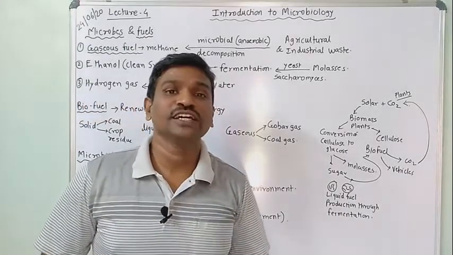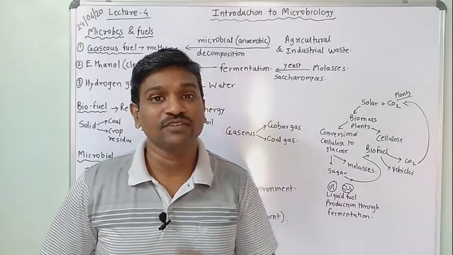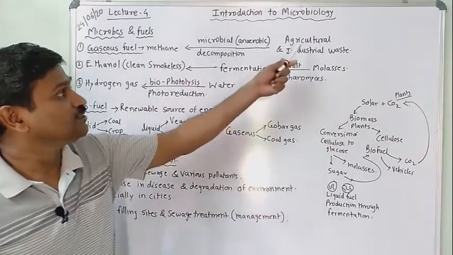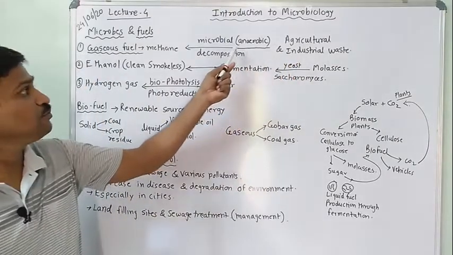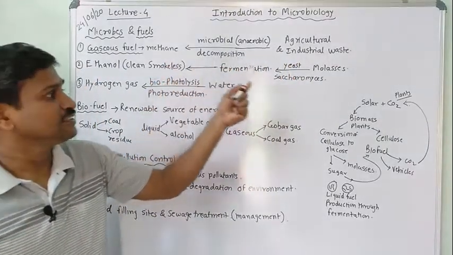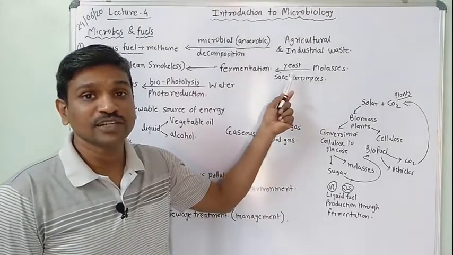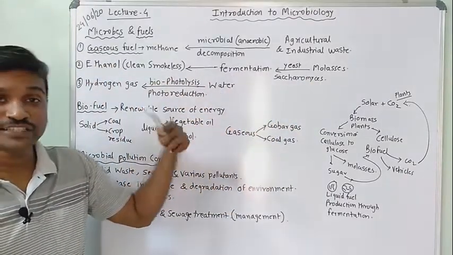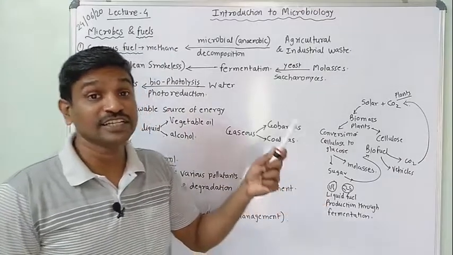So this is one of the fuels which can be available with the help of microbes. Microbes can convert agricultural waste through decomposition to form methane gas, and molasses with yeast can go through the fermentation process and be converted into ethanol, a smokeless, clean energy.